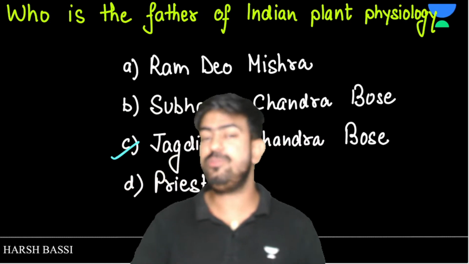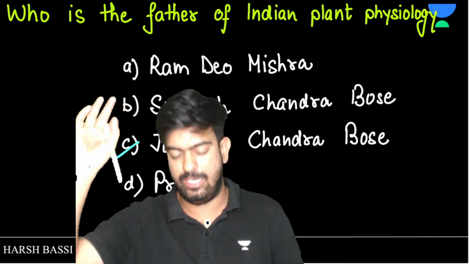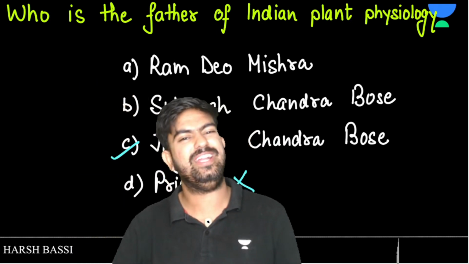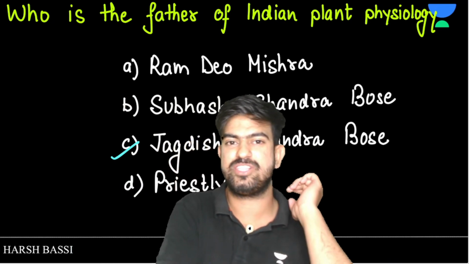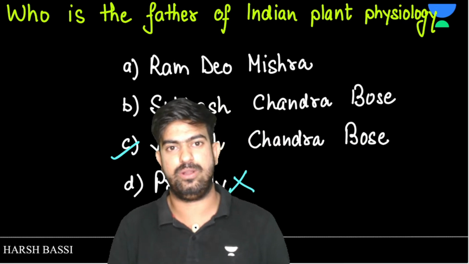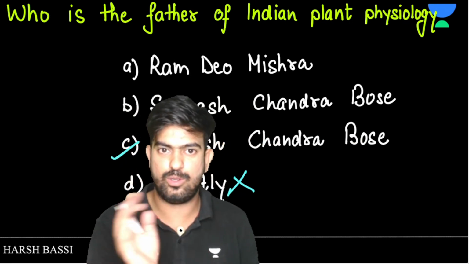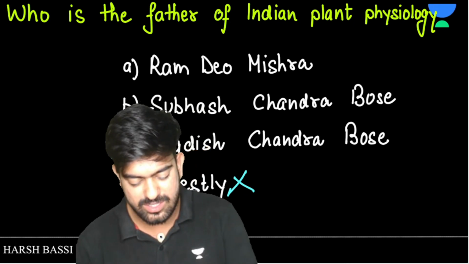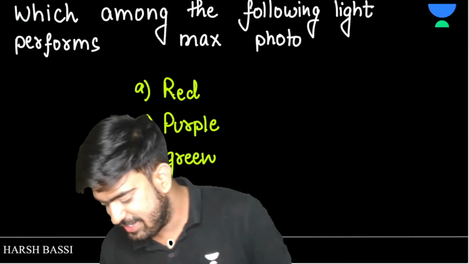Ramdeo Mishra is related to ecology. We'll read about that in ecology. And Priestley is not an Indian name, right? Indian parents can't name their child Priestley, they would not be able to pronounce the name. So how can they give these kinds of fancy names? So Priestley ko to aise hi hata do. We have these three options and the main option is Jagdish Chandra Bose. Okay, that's very good, Tanish.